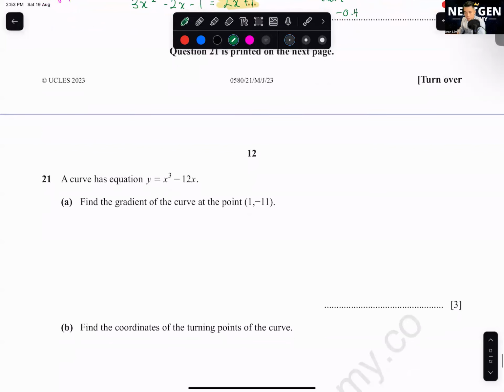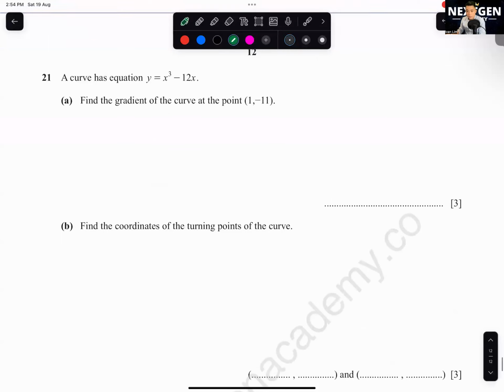A curve has equation y equals x cubed minus 12x. Find the gradient of the curve at the point 1, negative 11. Okay, how to find the gradient of the curve if they give you a curve? We need to know the gradient of the curve is dy over dx. Team become master already, right? Dy over dx is also known as the gradient function. So you differentiate this: 3x squared minus 12.